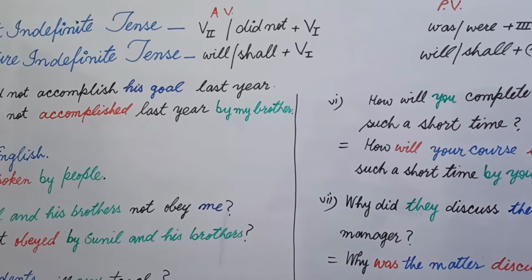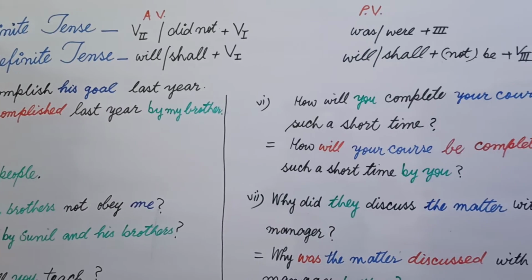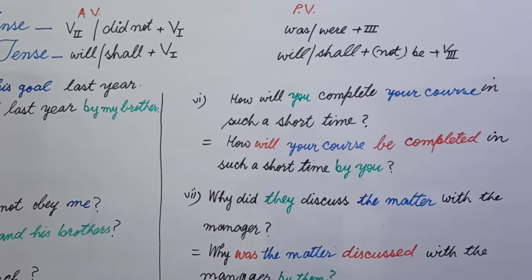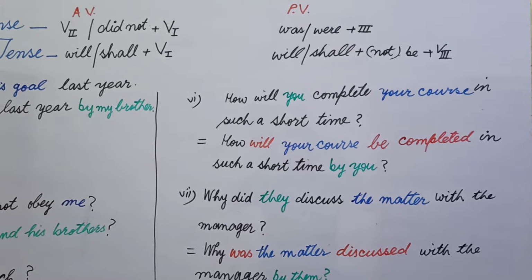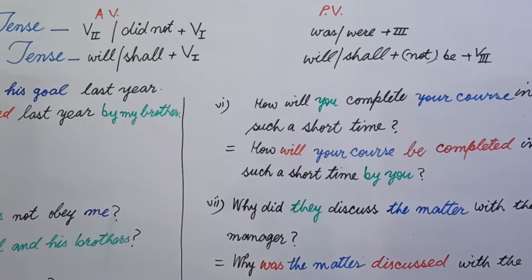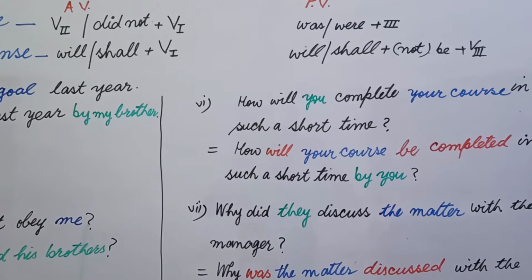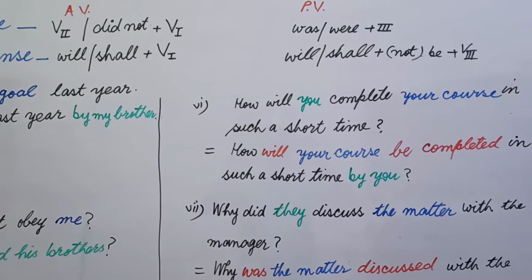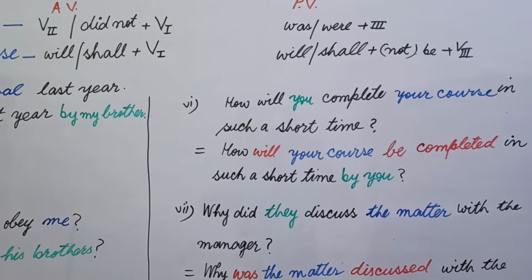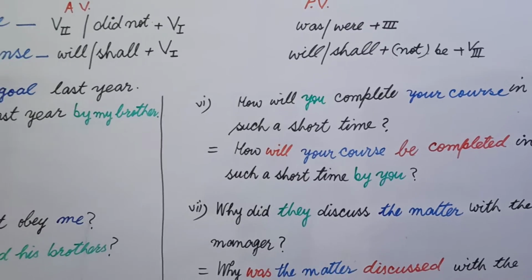In future indefinite, we use will, shall plus first form of verb in active voice, while in passive we use will or shall, and additionally we use be and then third form of the verb. If we have any adverb after shall and will, maybe, not, always, never, after this we use be plus third form. It means these adverbs are used before be.